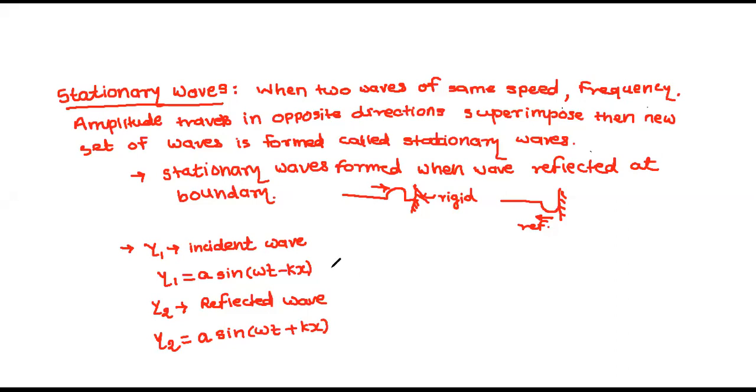So we got these two equations. This is for the incident wave, and this is for the reflected wave. y1 = a sin(ωt − kx) and y2 = a sin(ωt + kx). y1 is the displacement equation of the incident wave, and y2 is the displacement equation of the reflected wave.